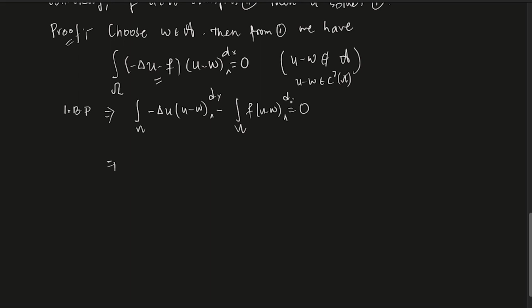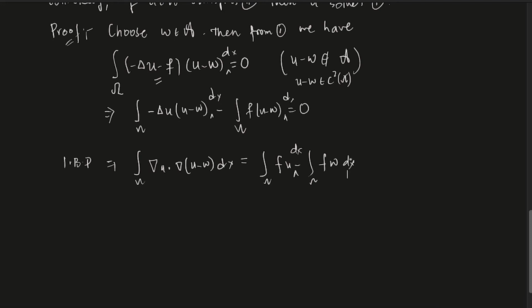Using integration by parts, that will give you the integral of gradient of u dot gradient of u minus w dx equals the integral over omega of fu minus the integral over omega of fw. Again I forgot to write dx.